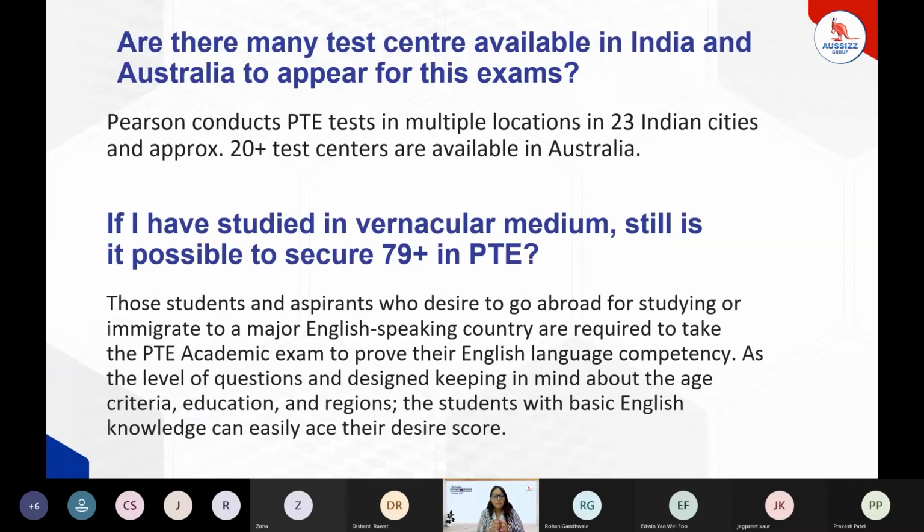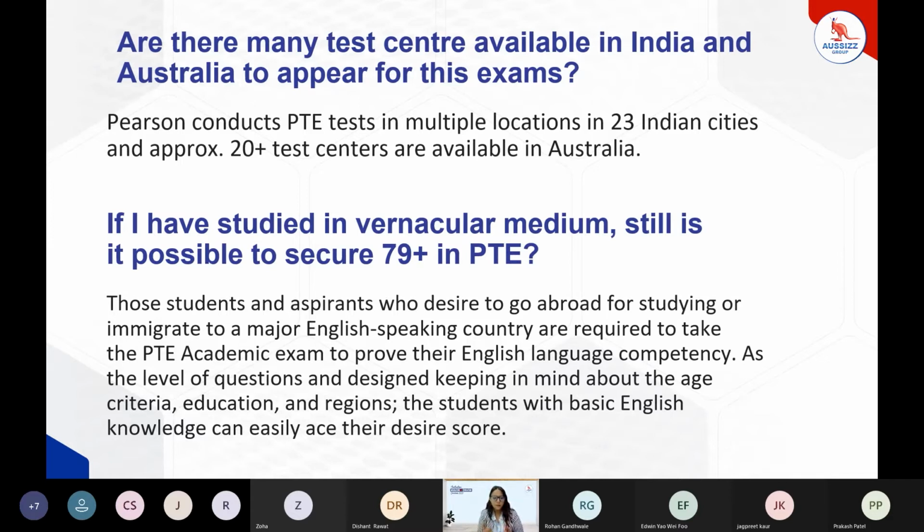Apart from that, there are many test centers available. Due to this pandemic situation, many students have a doubt whether there are a sufficient number of test centers to appear for the PTE exam. Then I would say that in India, there are 23 cities which have test center locations. That's just the cities. There are n number of test centers in any particular city. At the same time, there are 20 plus test centers in Australia. So no need to worry about it. You can give the exam immediately once you are really prepared for it.